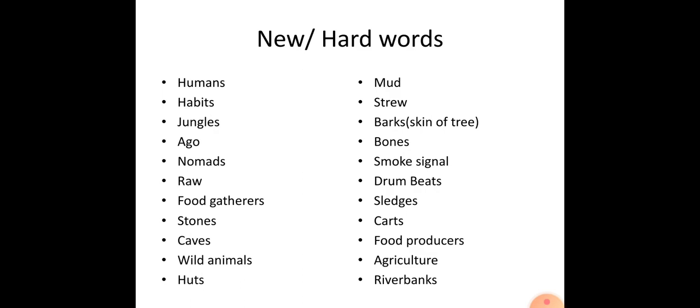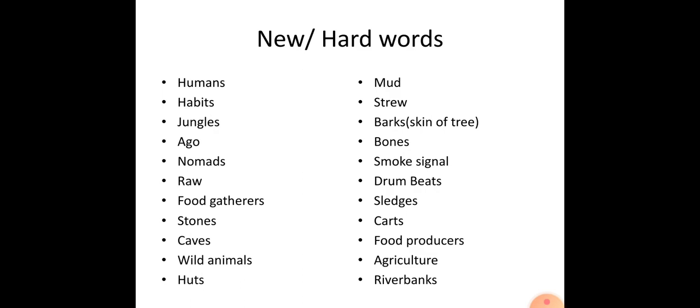Wild animals. Huts. Huts means jhupdiya. Mud. Mud means cow dung. Straw. Straw means logs of tree, cut logs of tree.